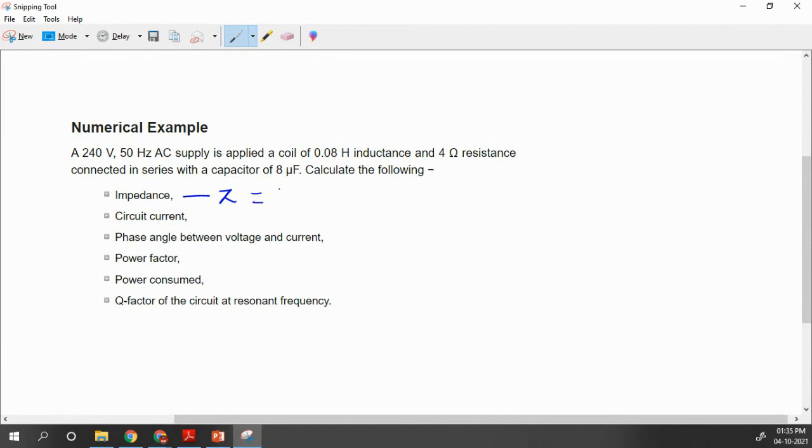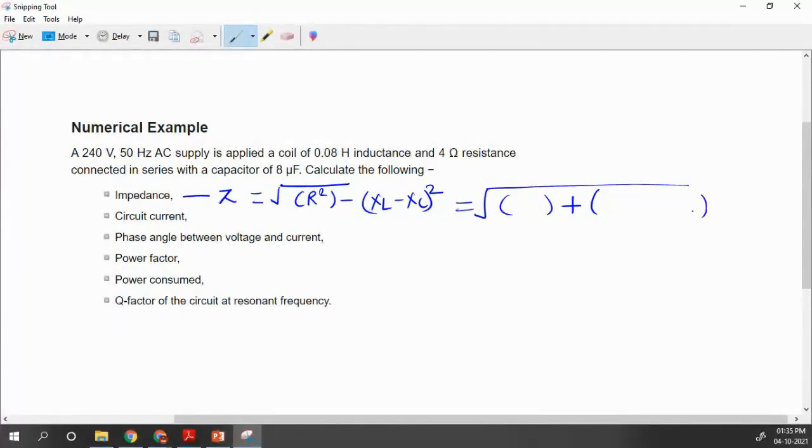Z is equal to the square root of R square plus (XL minus XC) square. So you have to put the values of XL, R, and XC right here, and solve this equation. So first you have to calculate the XL. How will you calculate XL? XL is equal to omega L.